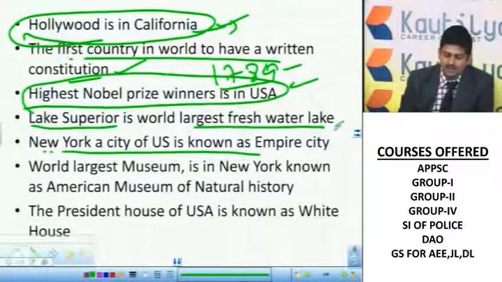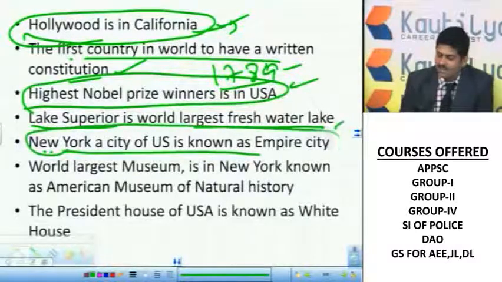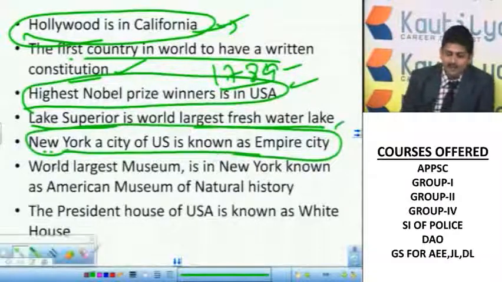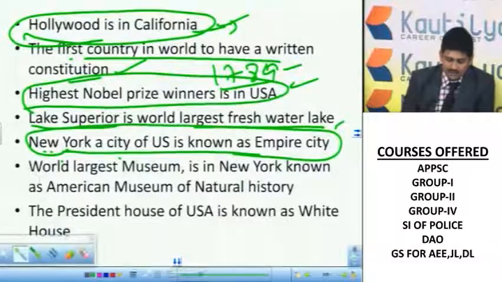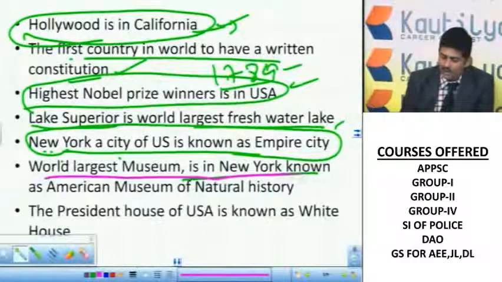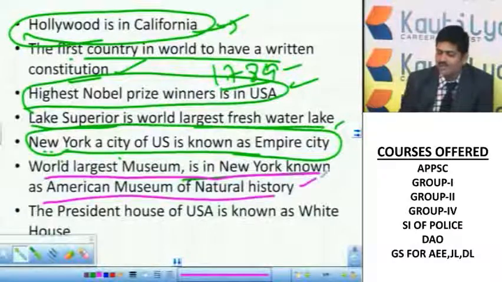Not only that, it's a very popular city in the USA. Remember, the capital of USA is Washington, not New York. New York is known as Empire City, and you can see many United Nations organization headquarters are there in New York only. The world's largest museum is in New York, known as the American Museum of Natural History. It's a very, very popular library.